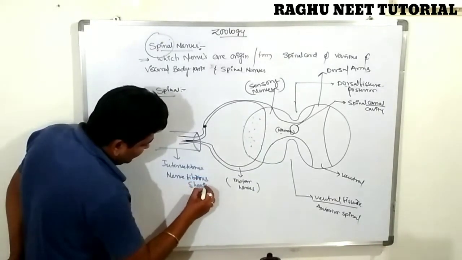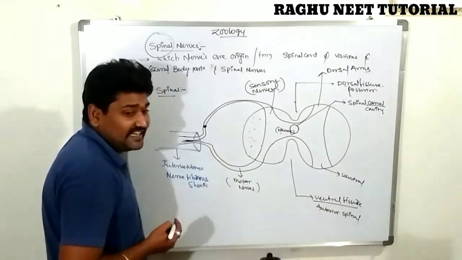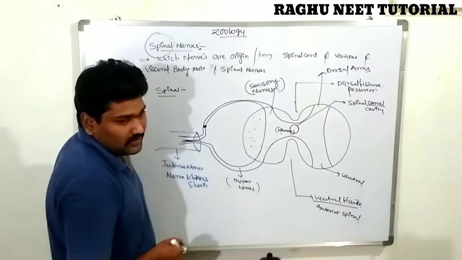What is the nerve fibrous sheath? It is one of the covering membranes of these two sensory and motor nerves.